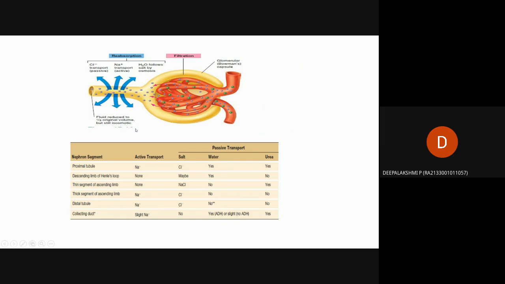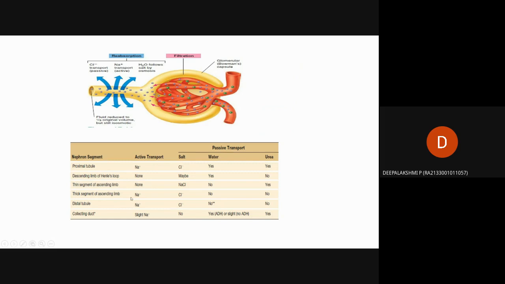Here the fluid is reduced to one third of the original volume, but still isosmotic. The word isosmotic means following the same concentration through the tubules, that is, it is neither reduced nor increased, it is maintaining the same level, which is called isosmotic. After filtration it maintains the isosmotic level.